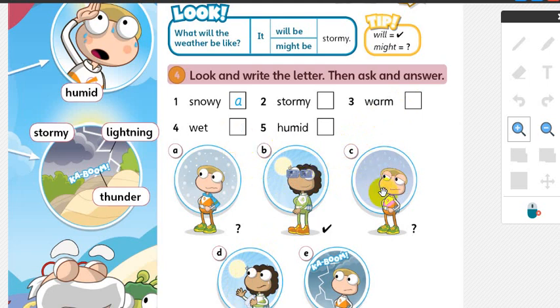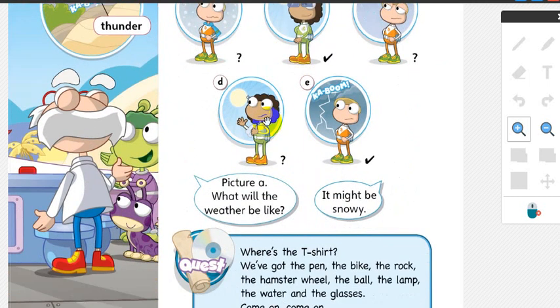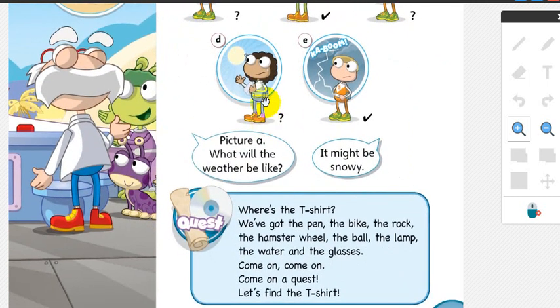Look at the raindrops. Look at the rain coming or falling down from the sky. So this is wet, and here, see, humid. This is so easy for you. So you can match, you can write the answers.